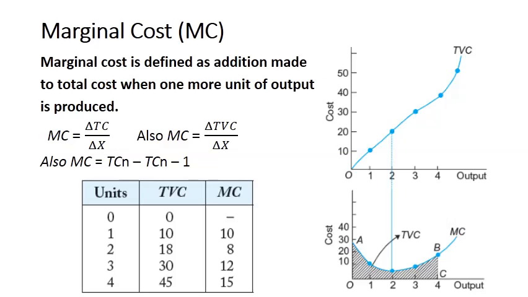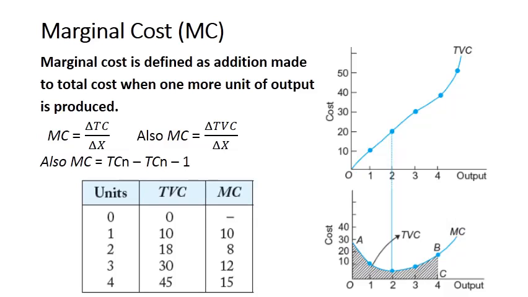Now the marginal cost. Marginal cost is defined as the addition made to the total cost when one more unit of output is produced. When we produce one more unit of output, the change in total cost is known as marginal cost. And MC is change in total cost divided by change in output. We can also calculate marginal cost from the total variable cost, so MC is change in total variable cost divided by change in output, or we can calculate marginal cost as total cost of n units minus total cost of n minus 1 units.